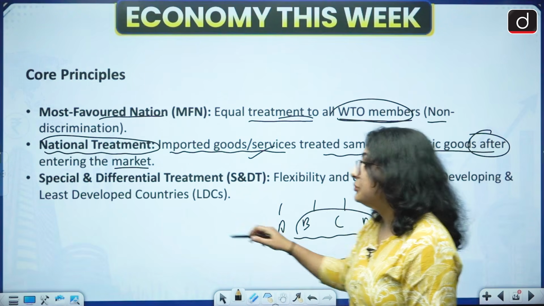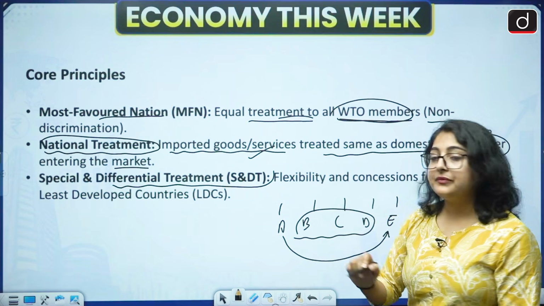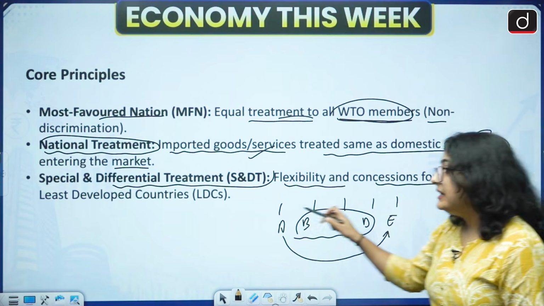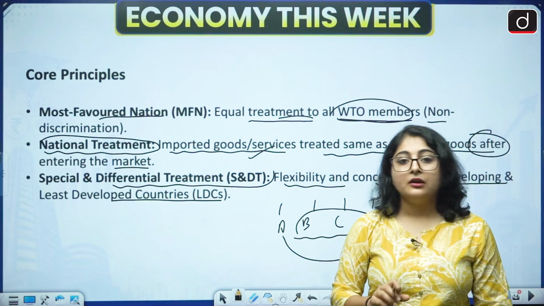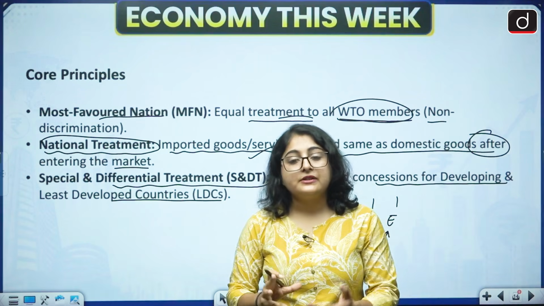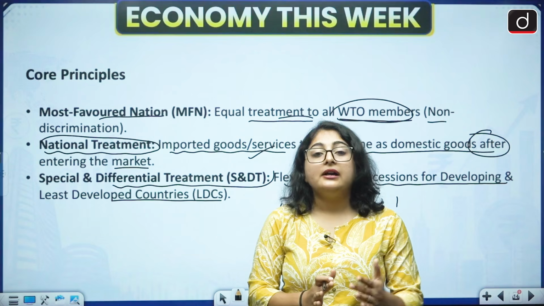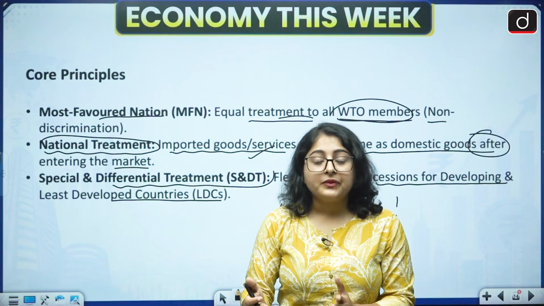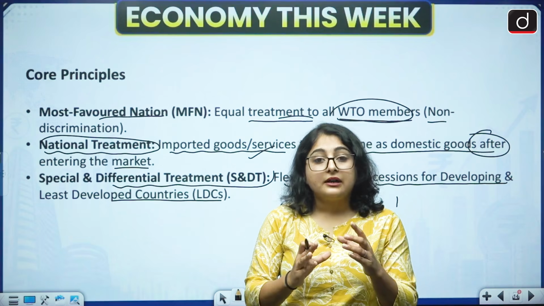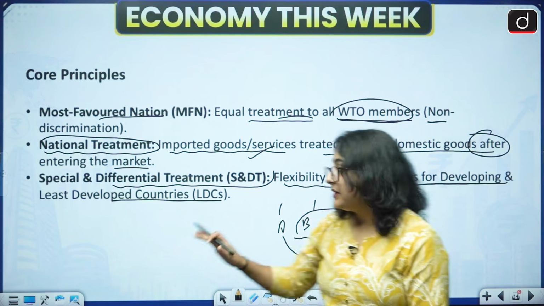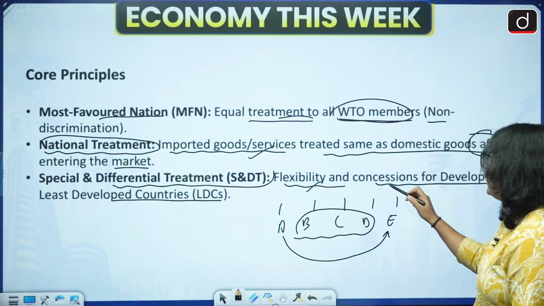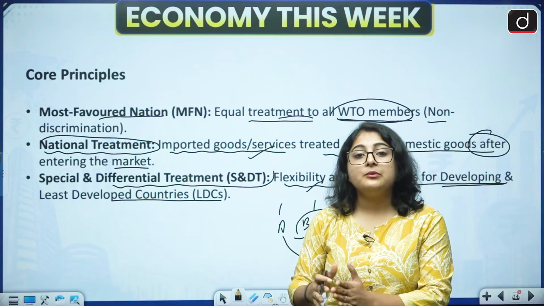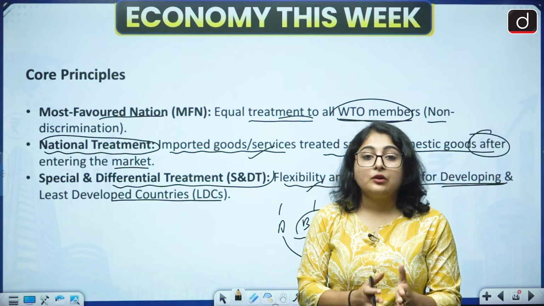Third principle is related to special and differential treatment. Okay. What does this say? Flexibility and concessions for developing and least developed countries. See, WTO acknowledges that there are certain countries which are currently in a developing stage. Also, there are some least developed countries. So, WTO allows some concessions for those countries. Certain concessions can be provided to the least developed and developing countries.